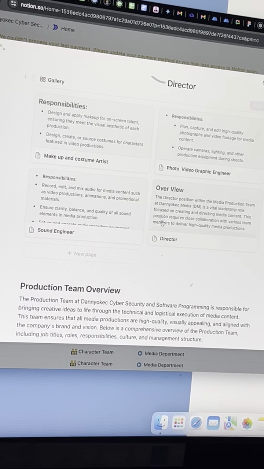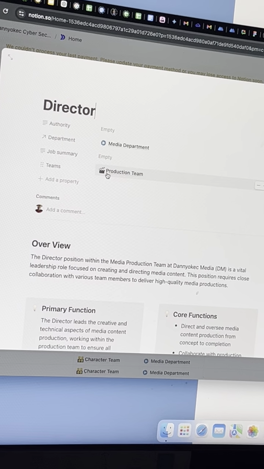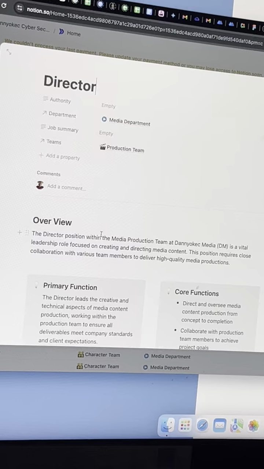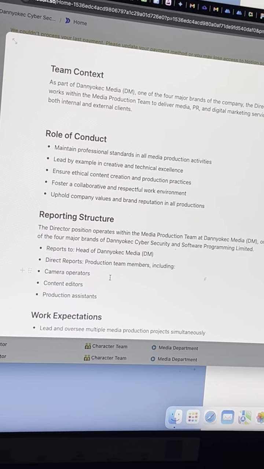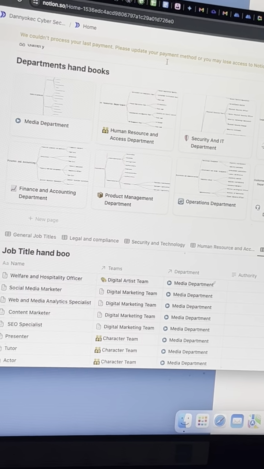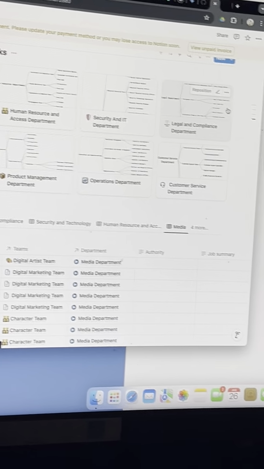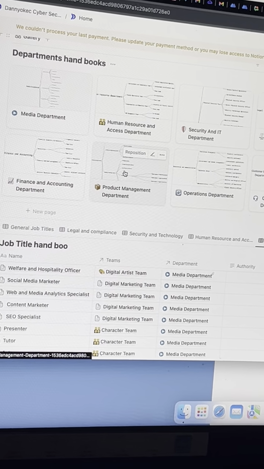So if we go down, if you click on any of the job titles, it will tell you a bit about the job title. This person is in this team, this person is also in this department. And you now see the primary functions, what we're expecting this person to do, who he reports to, the qualification. For these 8 departments, we have written down everything. We have drawn all their teams.